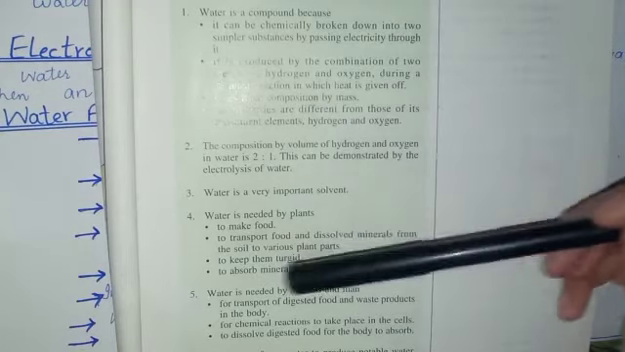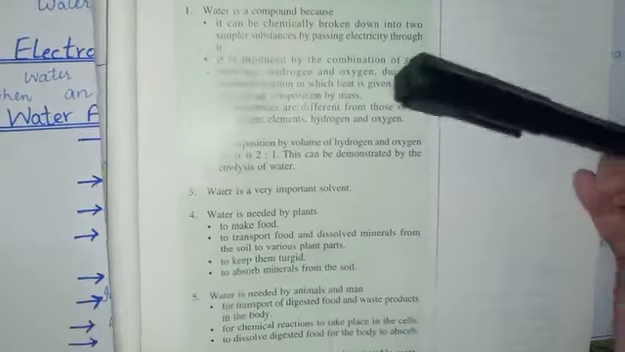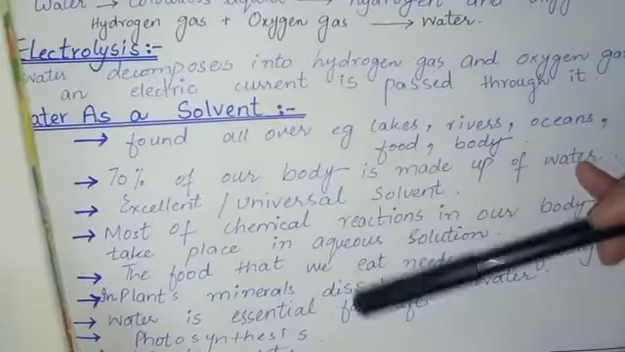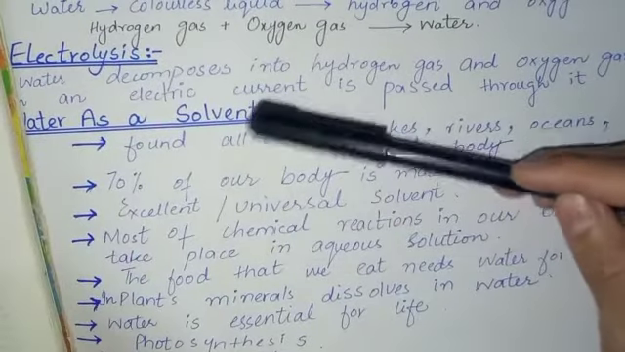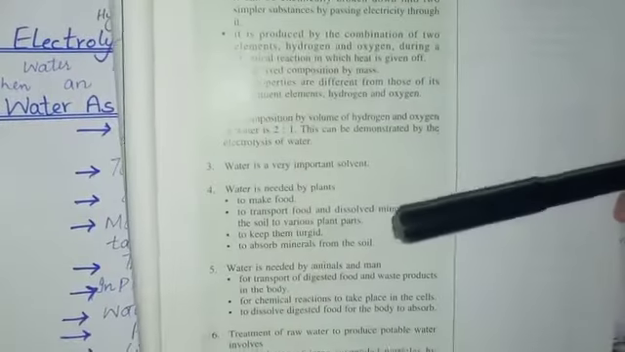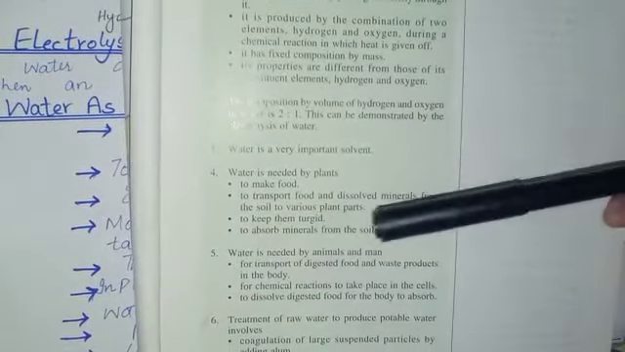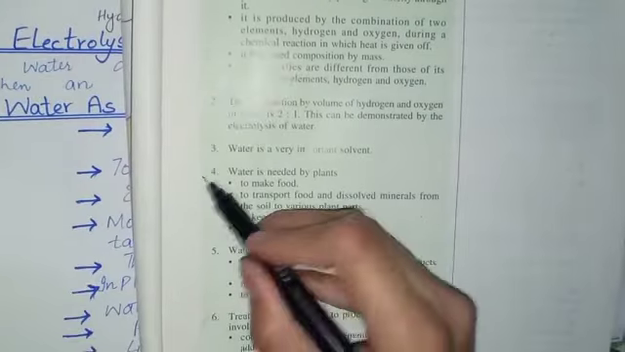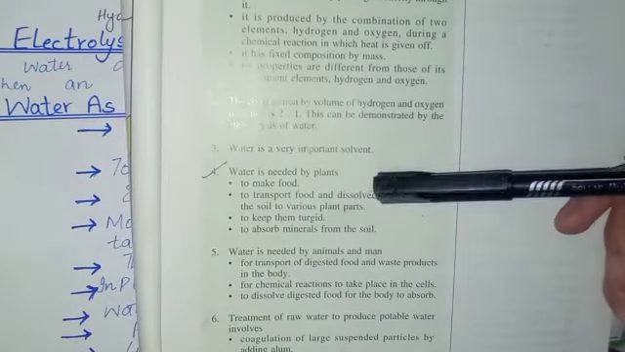Next point is water is a very important solvent. Student, I have explained all these points. All these points show us about the solvent, that is why water is used as a solvent. Next point is water is needed by plants. Student, this is an important point, that why water is needed by the plant.